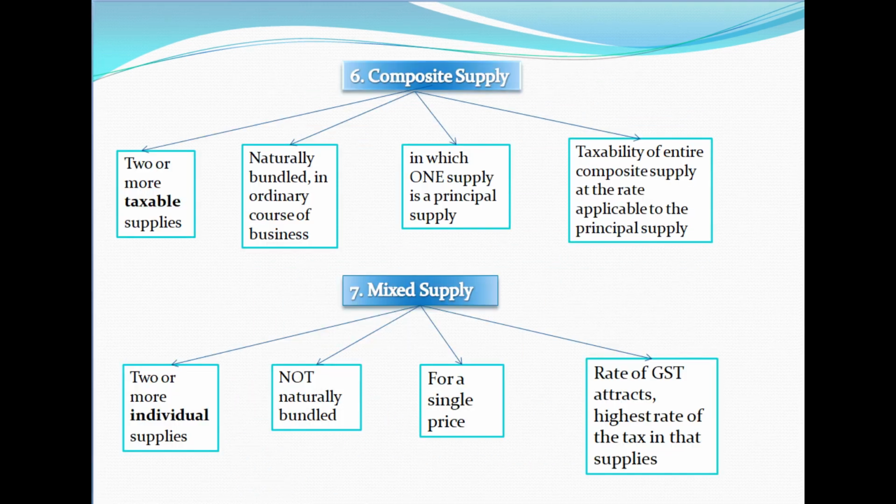And the next, sixth topic is composite supplies, which comprise two or more taxable supplies of goods or services, or both, that are naturally bundled in the ordinary course of business, and in which one shall be the principal supply. To determine whether it is naturally bundled or not, it depends upon each case. And the rate of tax applicable to the entire composite supply is the rate applicable to the principal supply. And the last topic is mixed supplies, which means two or more individual supplies that are independent of each other and not naturally bundled for a single price are called mixed supplies. The rate of tax is the highest rate of tax which attracts in the supplies.